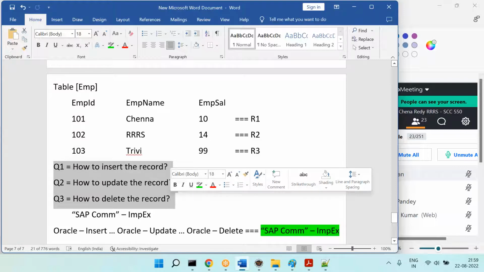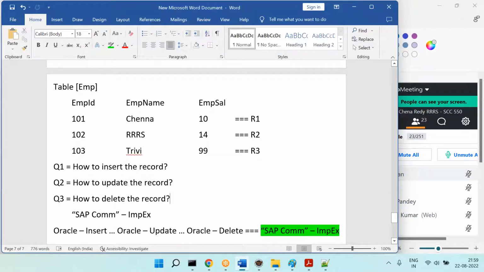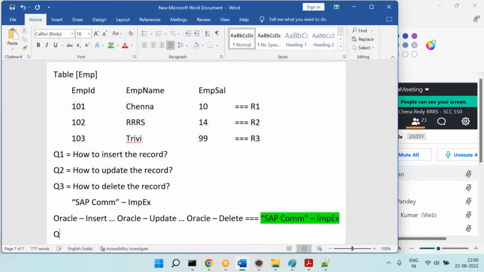Now, what's the question pending? I said how to insert a record, how to update a record, how to delete a record. There is one question pending: how to read the data. Flexible search. So the fourth question is how to get the data, or read the data.